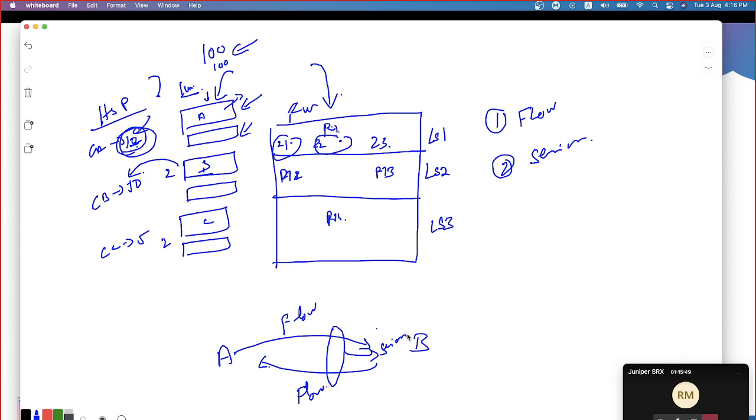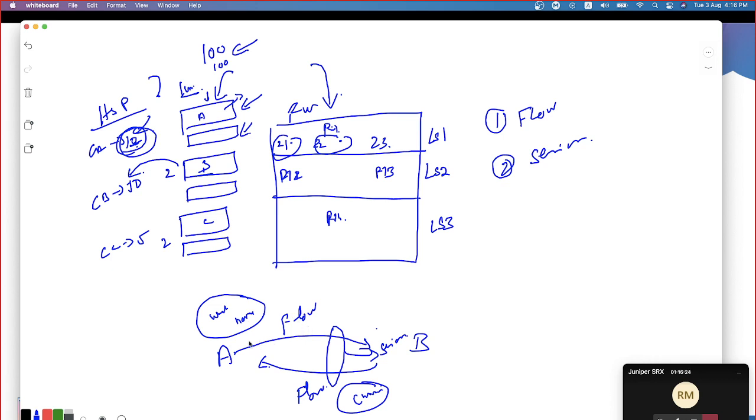Do you understand? Okay, A is asking, what is your name? It's a flow. B is saying that I'm coming from Chennai. It is also a flow, right? Do you think that this answer is the response for the request? Then it is not a session at all. Whatever the question being asked, the respective answer should come back, logically.